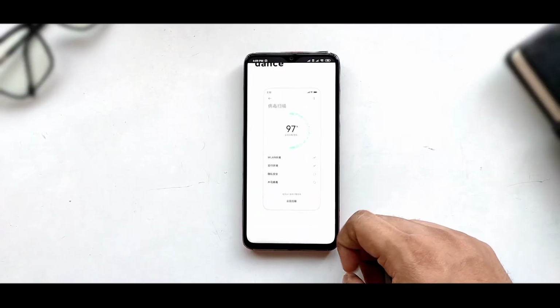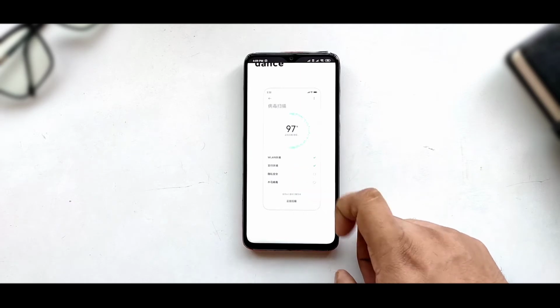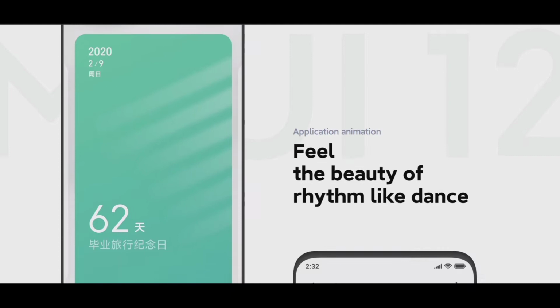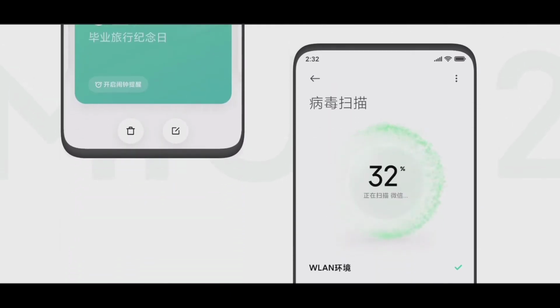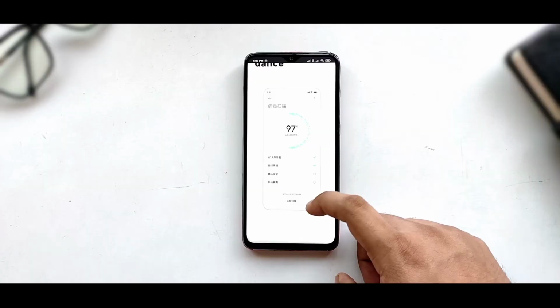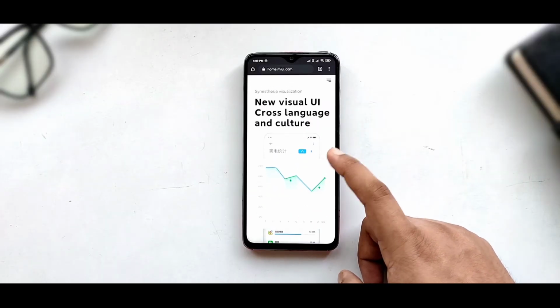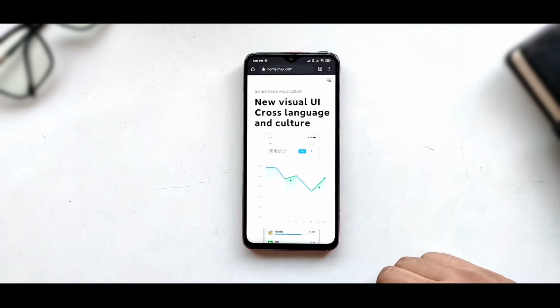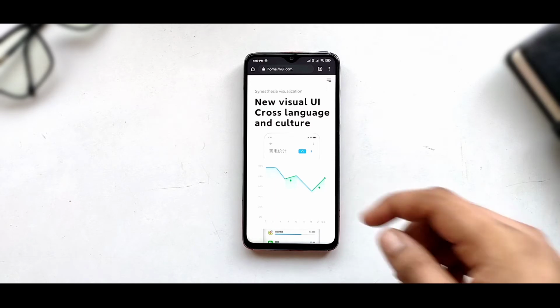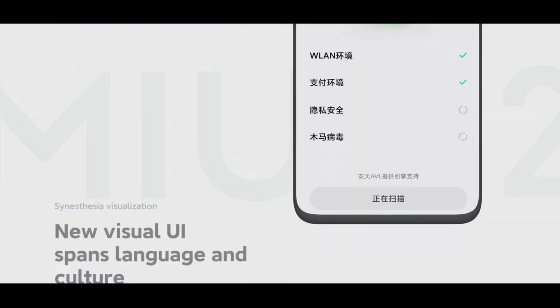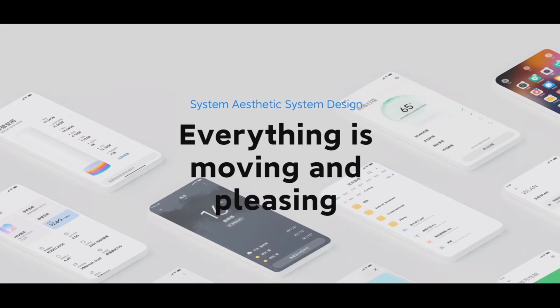If you are scanning any virus, freeing space on your device, or scanning any app, then you will get different types of animations over here. Plus you will get a new visual UI, as in if you want to see screen time, you can see it easily because you can get detailing about every particular thing. You can get real-world transit information over here. If you want to see this in a different way, you can see it here. Plus you can get many types of animations.